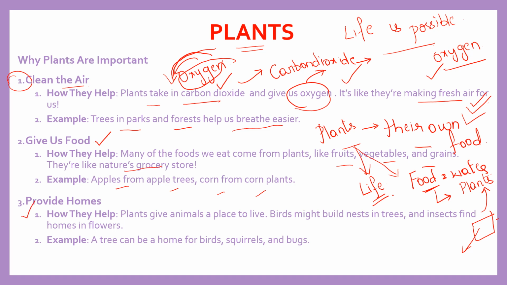Next, what do the plants do? They provide homes. In what way will they provide homes? We won't stay on the trees, right? Yes, they provide homes for the animals. Birds might build nests in trees and insects find homes in flowers. A tree can be a home for birds, squirrels, and bugs. Have you ever seen squirrels running through the trees? Yes. Have you seen the birds sitting on the tree? You have seen that, right? So it provides homes to some animals.